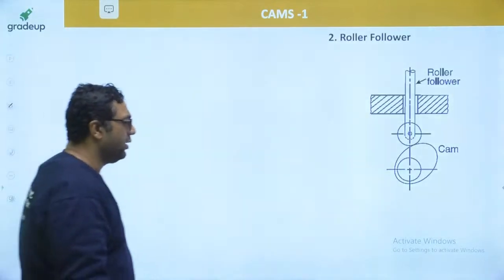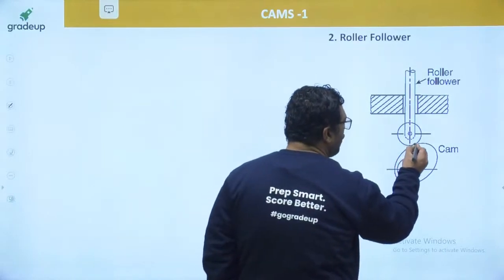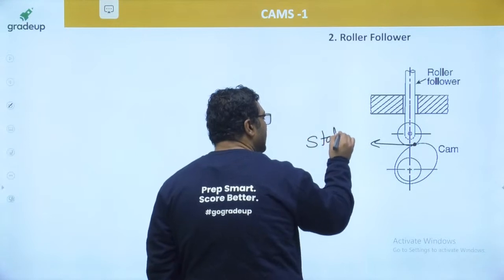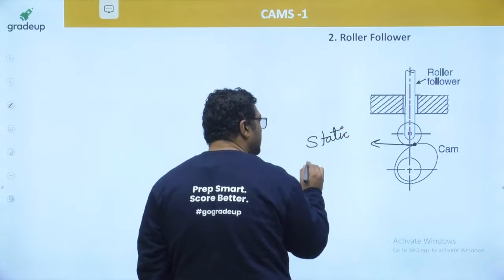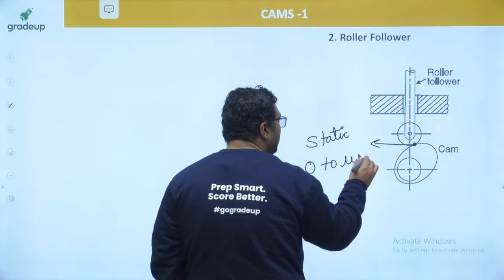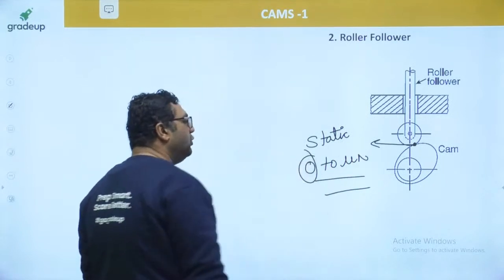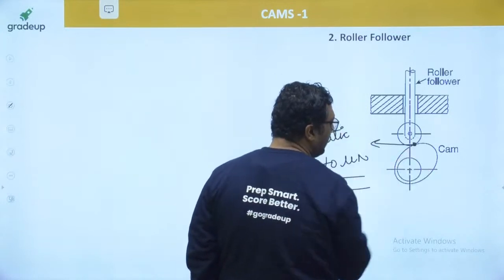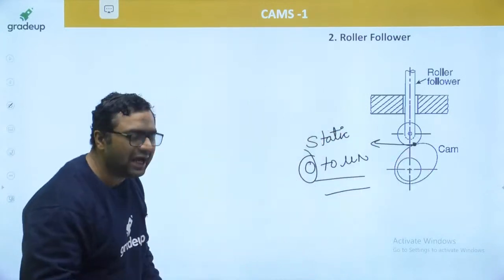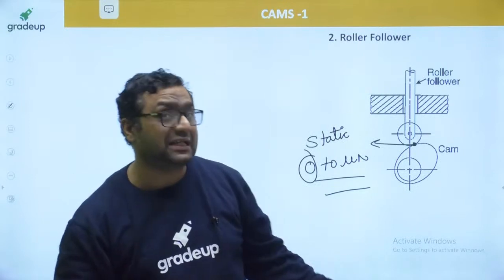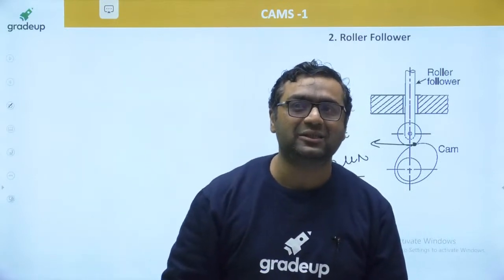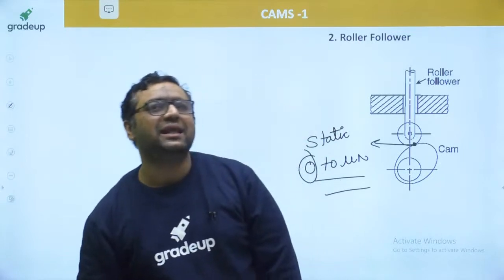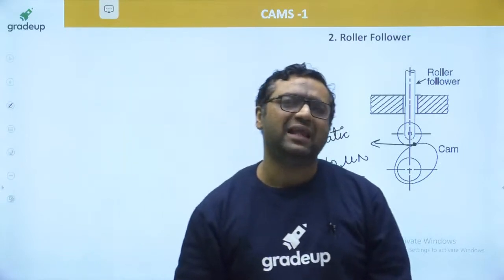Now the roller follower. In the roller follower, the motion is pure rolling, and because of that, at this point the friction is static. And you know, static friction can be anything from 0 to mu n. So basically it has some lower value, because there is no motion at the point of contact. So the friction is lesser, and the wear is going to be less.